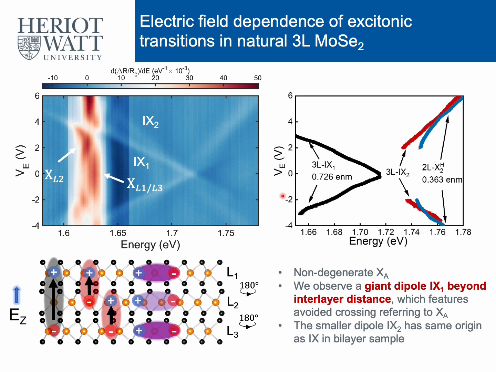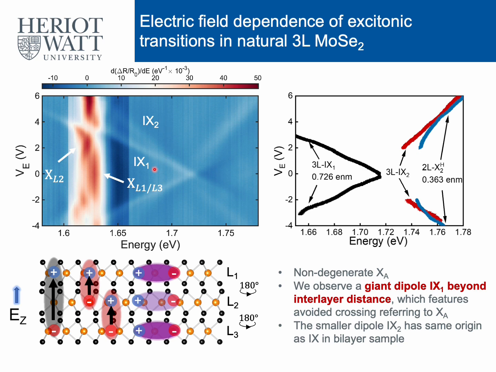Last, we studied the electric field dependence of excitonic transitions in the trilayer sample. Here we can see in the contour plot of the derivative differential reflectance, first, we have two branches of intralayer exciton separated in energy. This is because the intralayer excitons in the top and bottom layers have different dielectric screening compared to the intralayer exciton in the middle layer. And then we have two branches of interlayer exciton, and one branch, X1, has a massive Stark shift, while the other branch has a similar Stark shift as in the bilayer sample.